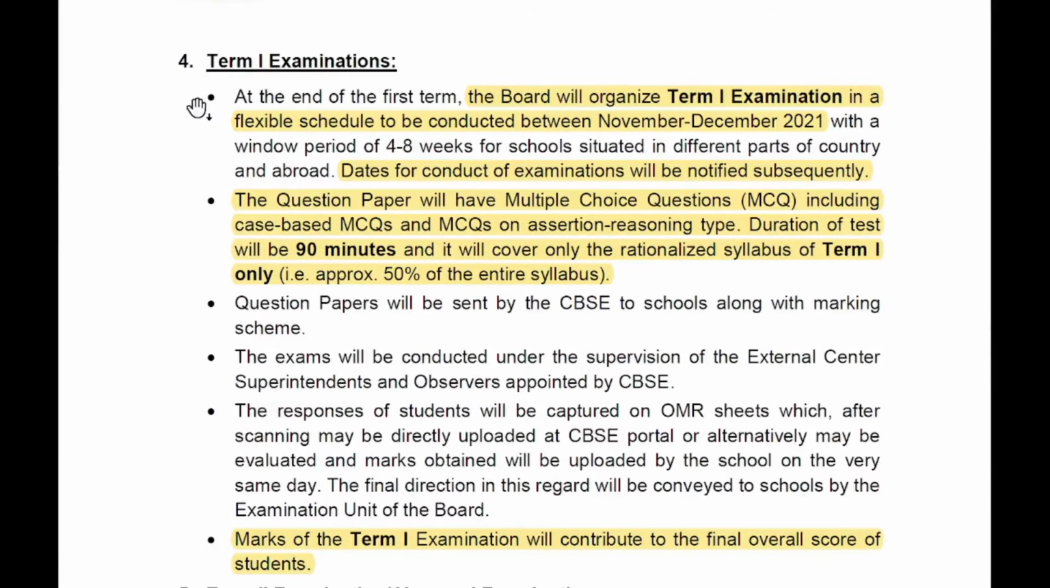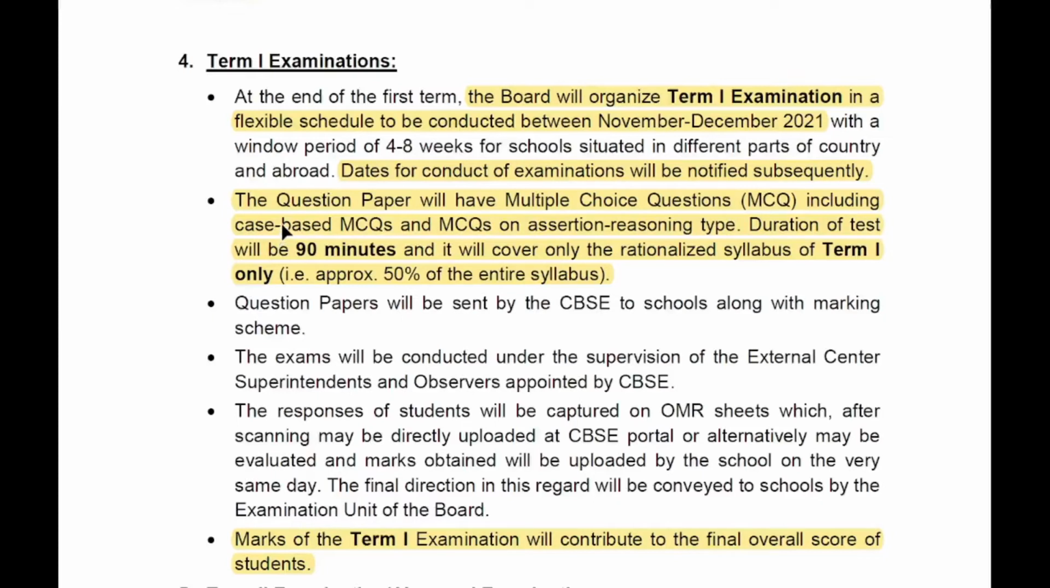Now coming to the term 1 examinations. The board will organize the term 1 examination in a flexible schedule to be conducted between November-December 2021. Dates for conduct of examinations will be notified subsequently. So the term 1 examination will be conducted during November-December 2021.